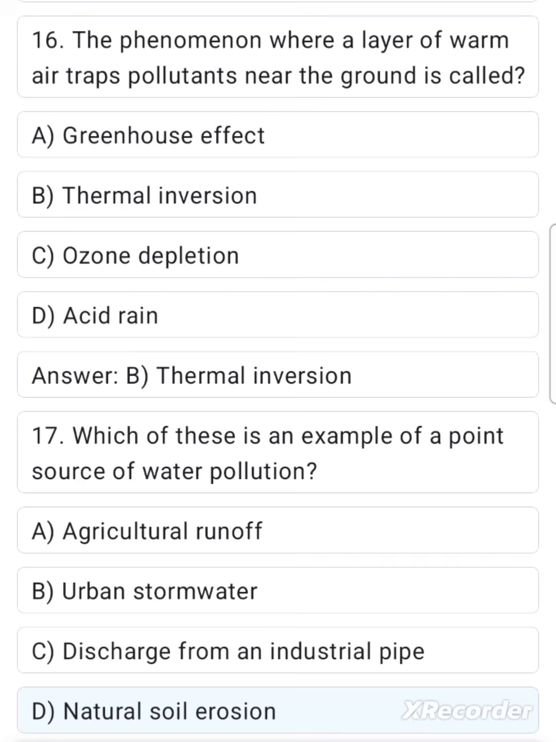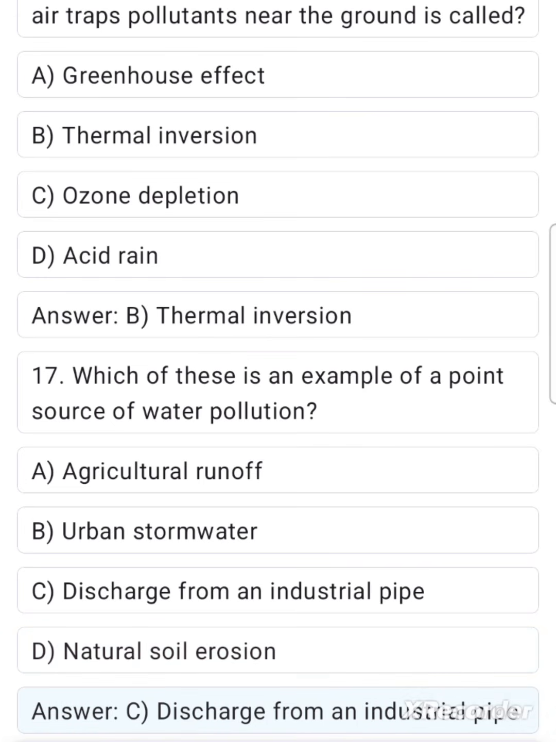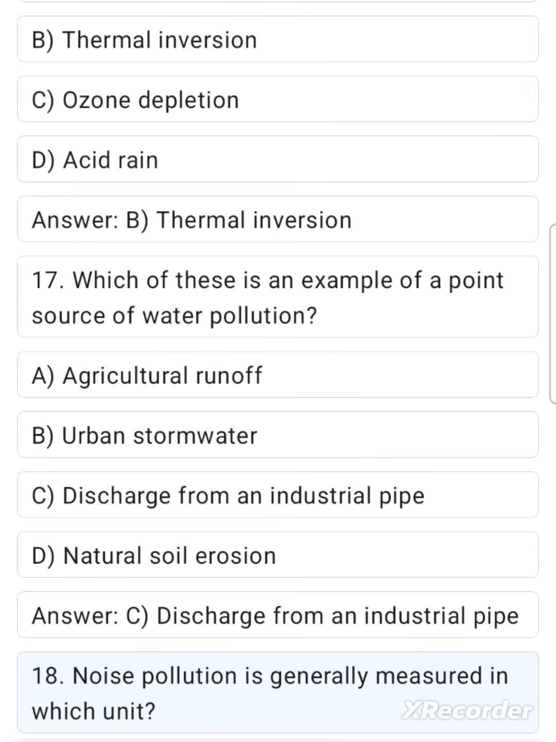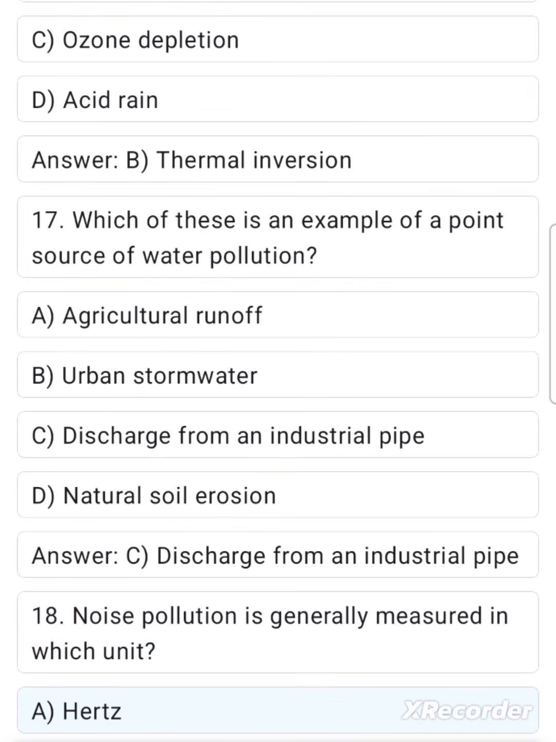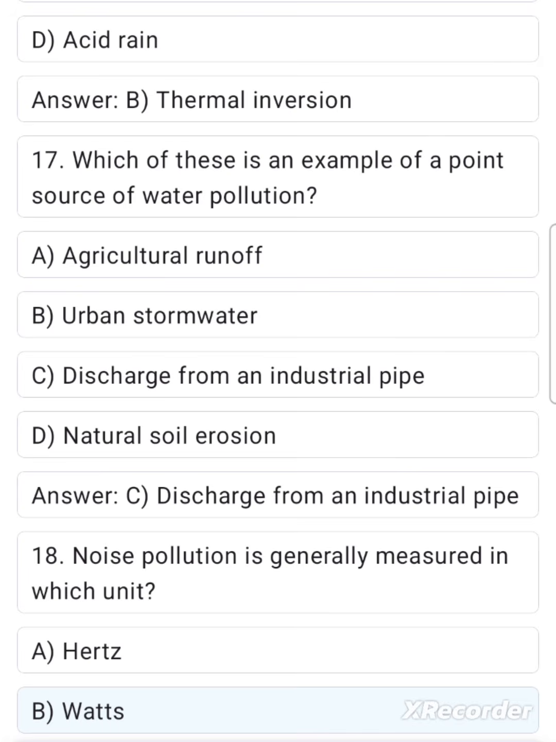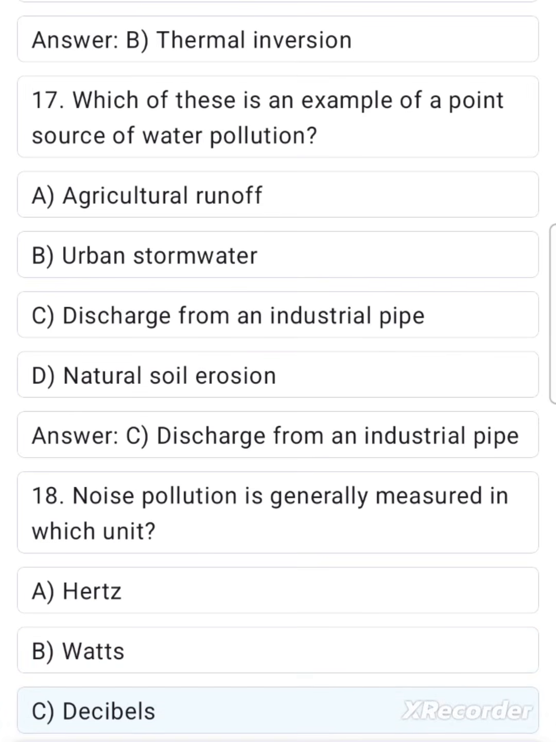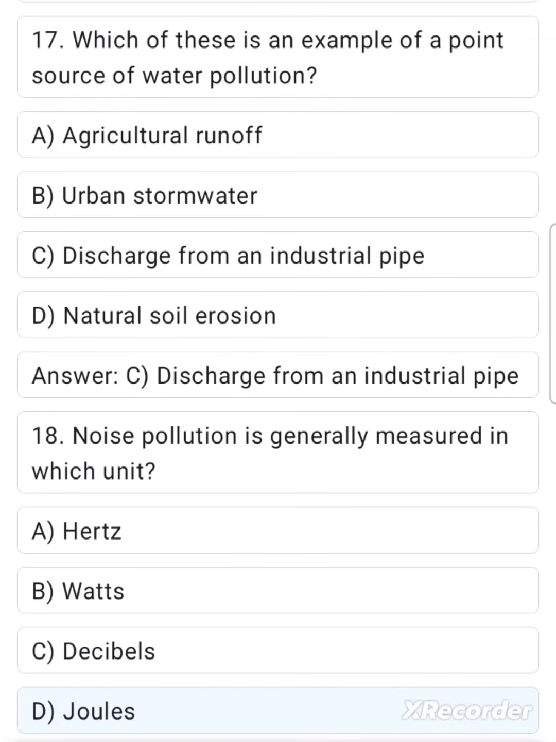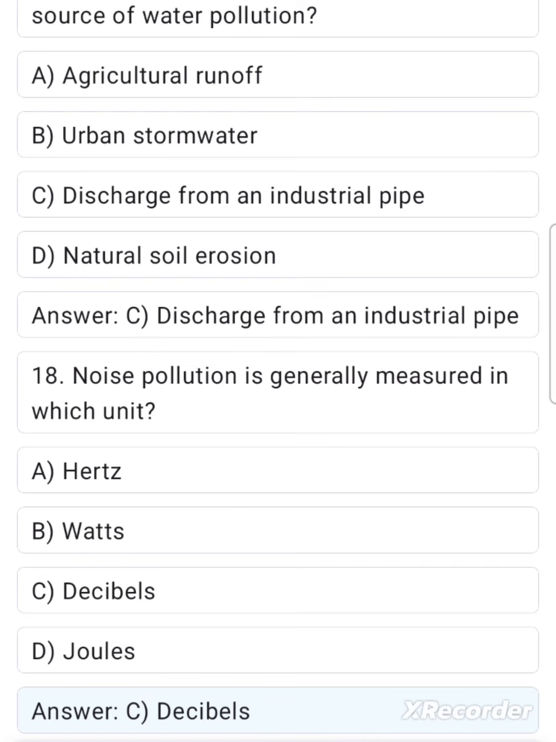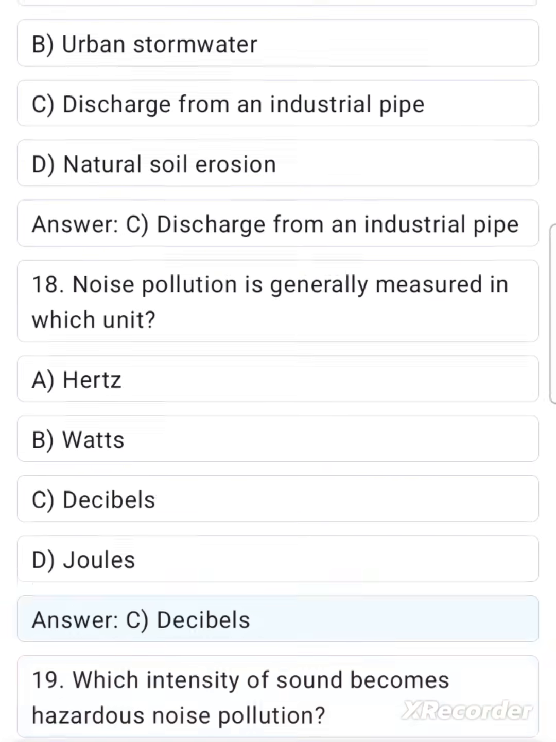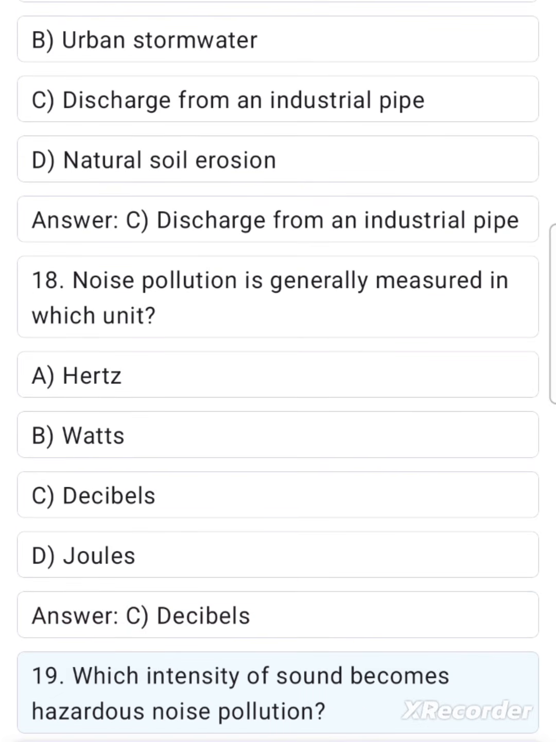D. Natural soil erosion. Answer C. Discharge from an industrial pipe. 18. Noise pollution is generally measured in which unit? A. Hertz. B. Watts. C. Decibels. D. Joules. Answer C. Decibels. 19. Which intensity of sound becomes hazardous noise pollution?